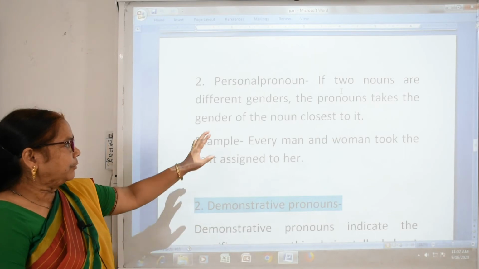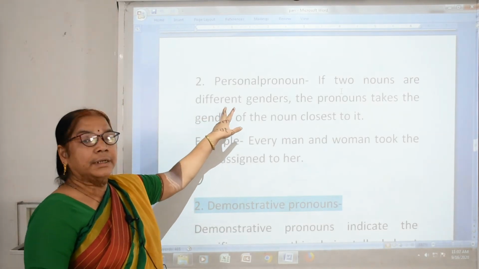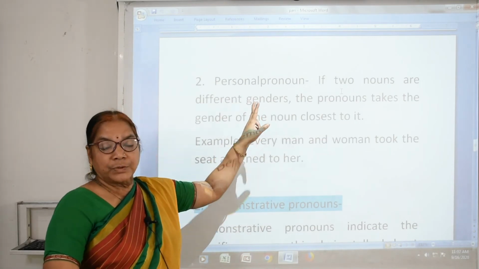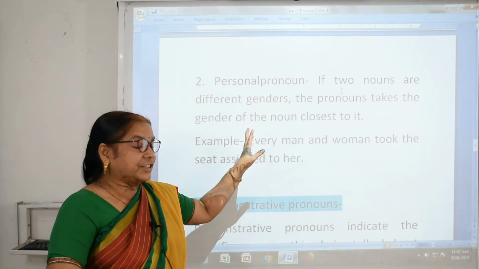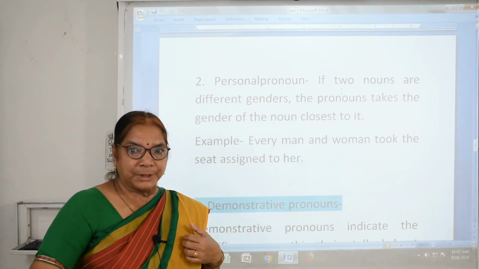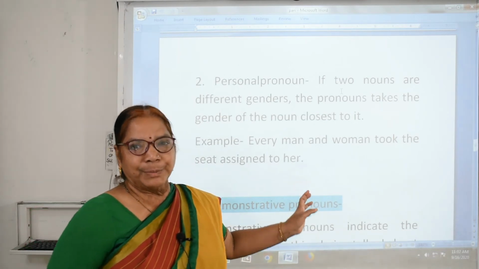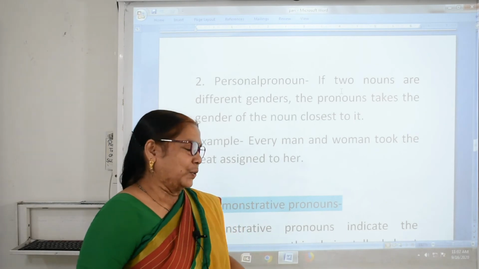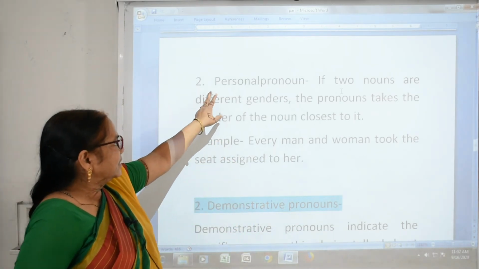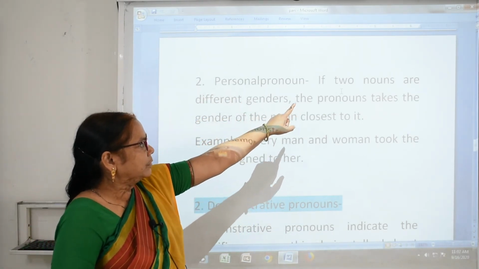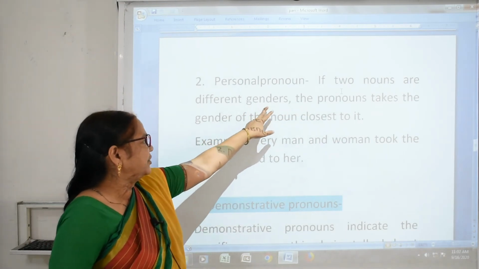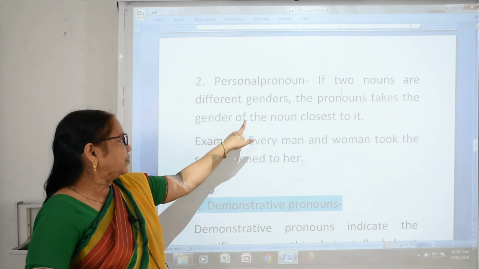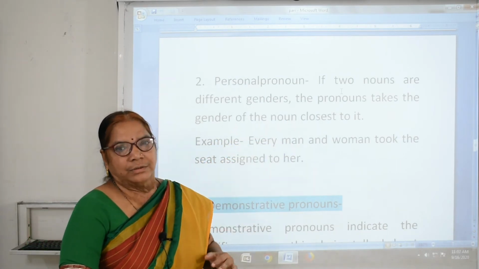Personal pronoun: if two nouns are of different gender, what happens? We have masculine gender and feminine gender. Do you remember, children? We have two genders. Now, if two nouns are of different gender, the pronoun takes the gender of the noun close to it.